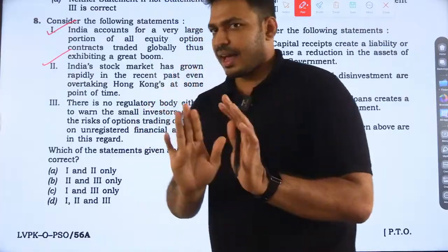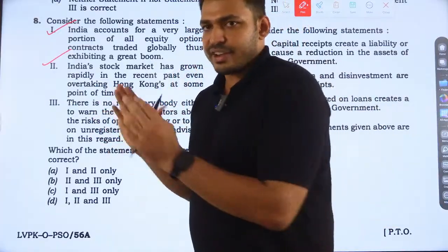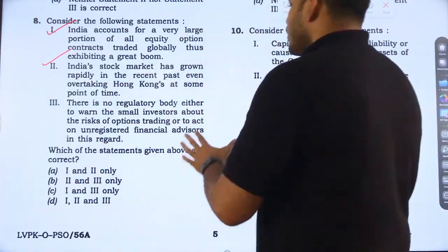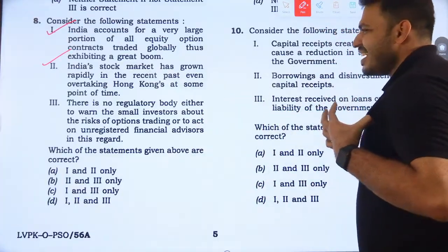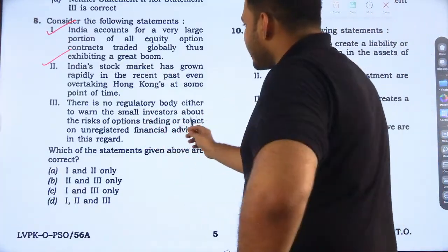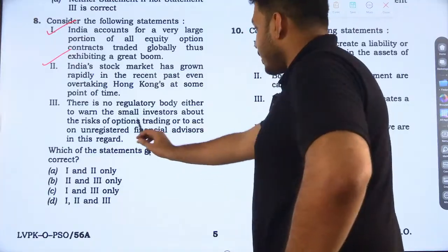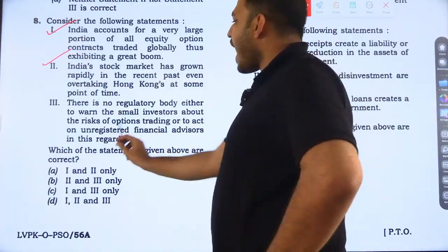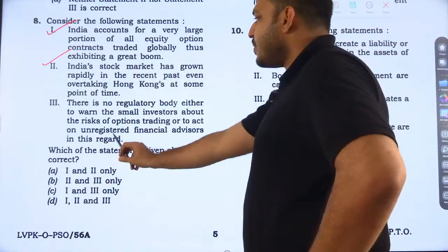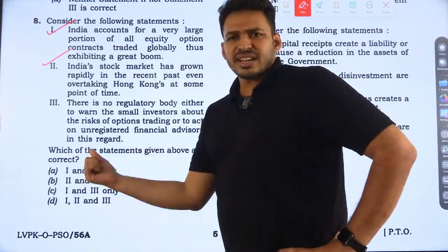Okay, I'll tell you another way to solve this problem. There is no regulatory body either to warn the small investor about the risk of options trading, or to act on unregistered financial advisors in this regard. You just read the statement.